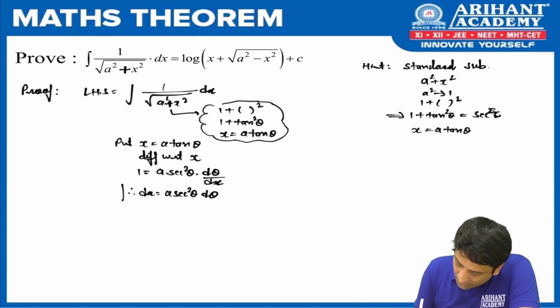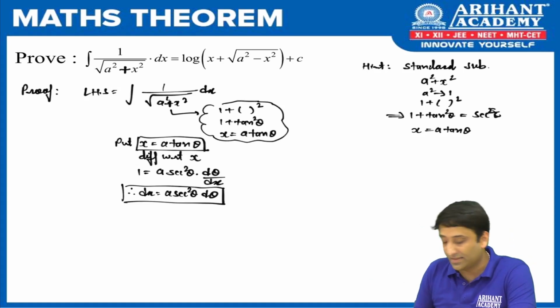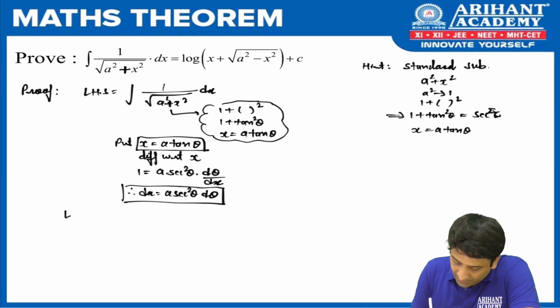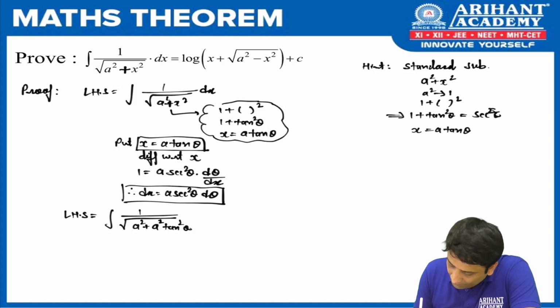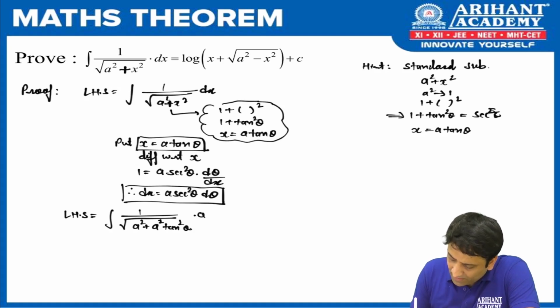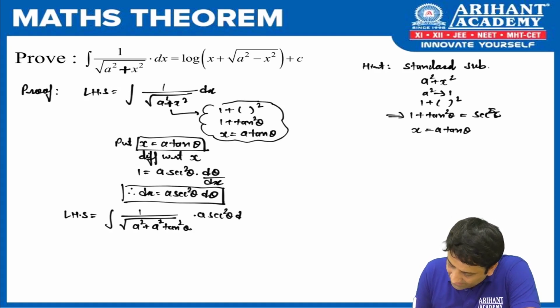So with these two results, we will be able to get the desired answer. Fine. So let us take those values and substitute into LHS. So what we get? 1 upon under root of a square. In place of x, what we are going to put? A tan theta. So are we not going to get a square tan square theta here? बराबर. In place of dx, we are going to write a sec square theta d theta.